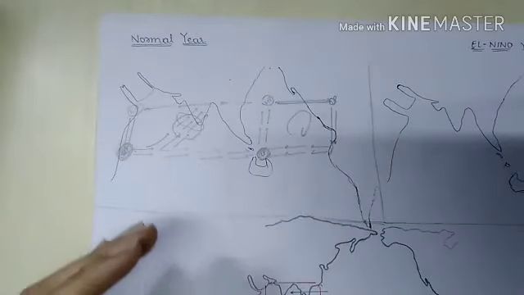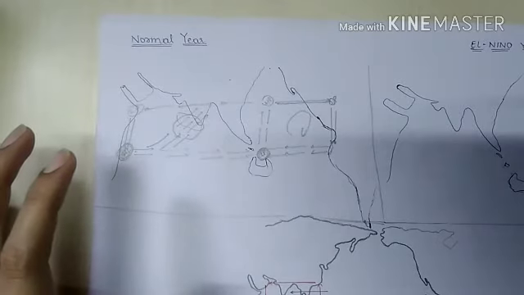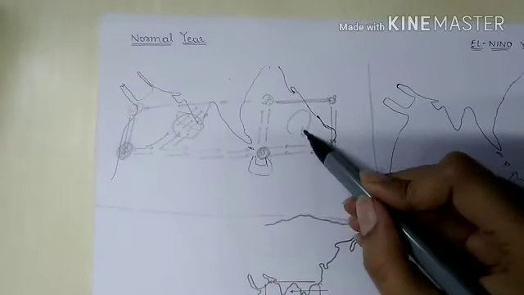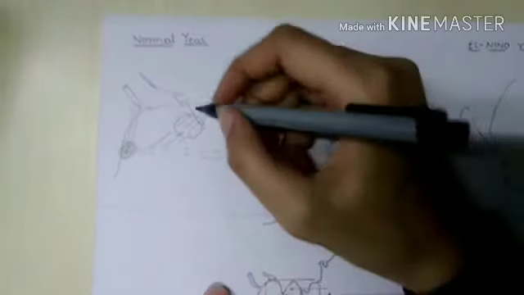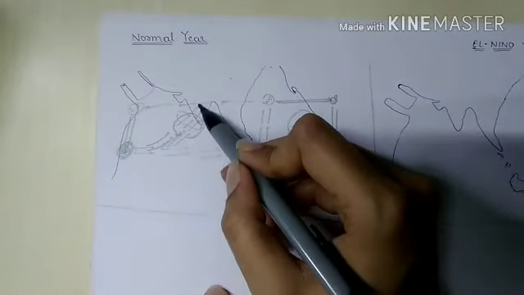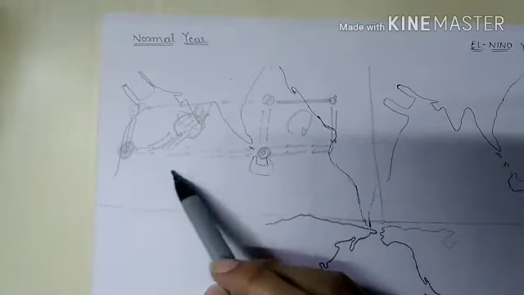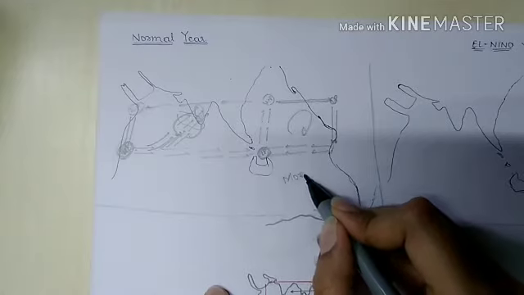So this is what exactly happens during a normal year. This is the Walker cycle during normal years. Here the winds are attracted by the low pressure conditions occurring in the Indian subcontinent. So that is why in a normal year we get monsoon.